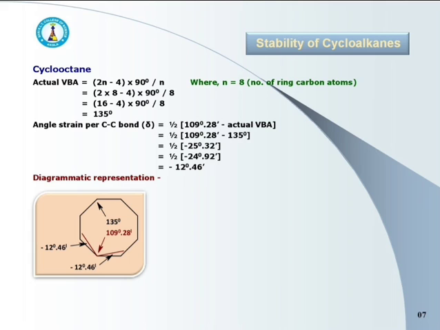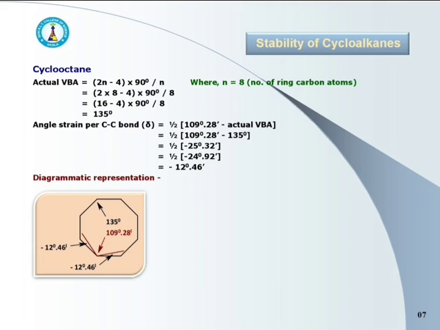The final answer is minus 12 degree 46 minutes. This is the angle strain per carbon-carbon bond in case of cyclooctane.